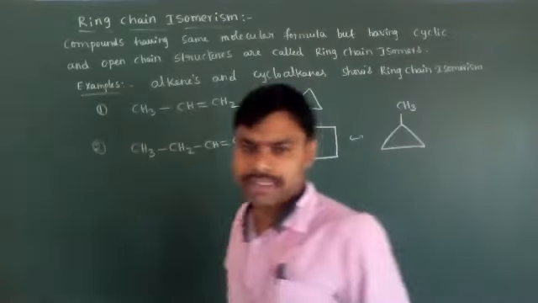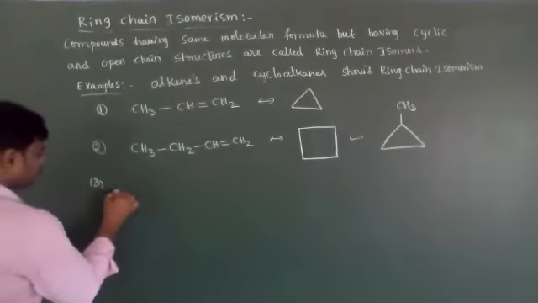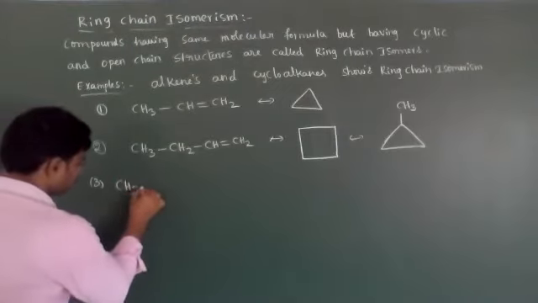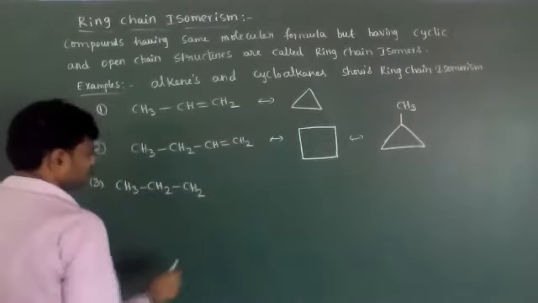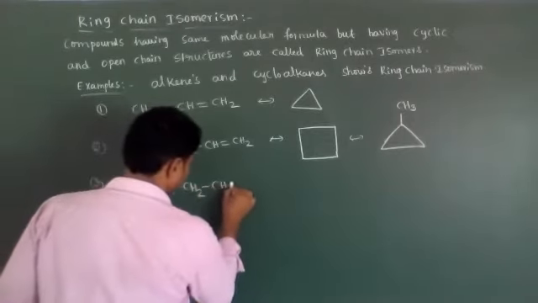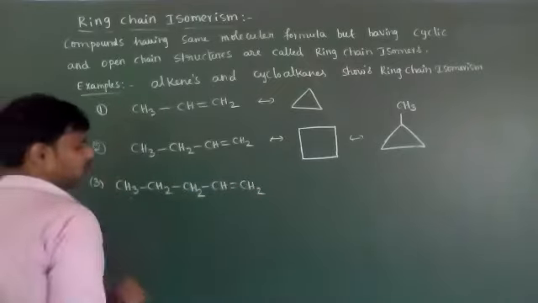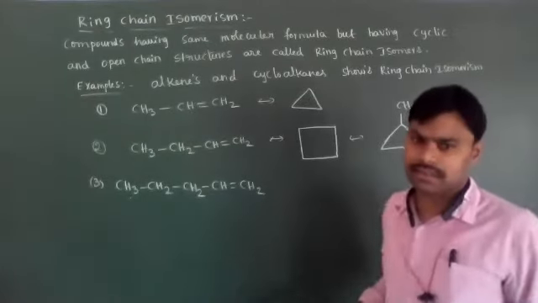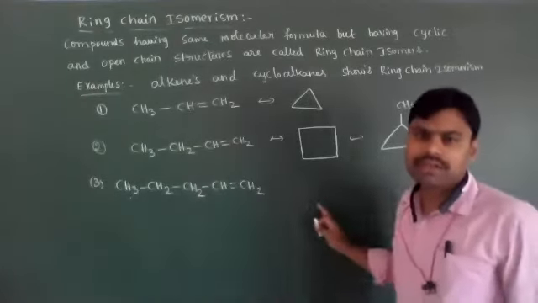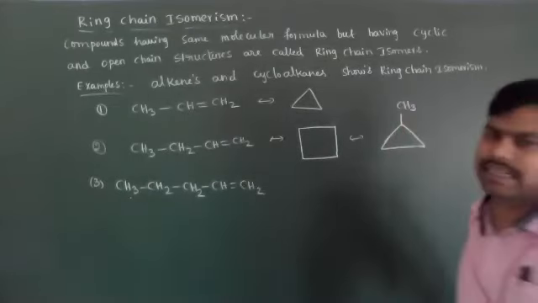Okay, let's see one more example. I will give you 5 carbon atoms containing alkene: one, two, three, four, five. Pentene. From this we can form a 5-member cyclic ring, 4-member cyclic rings, as well as 3-member cyclic rings.